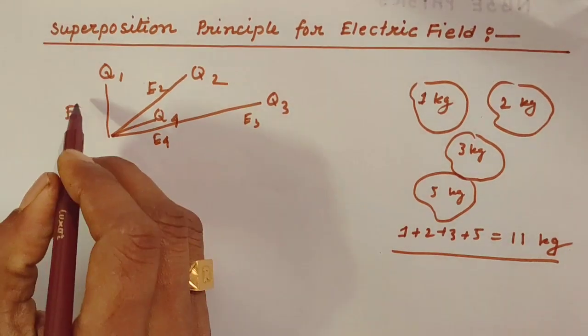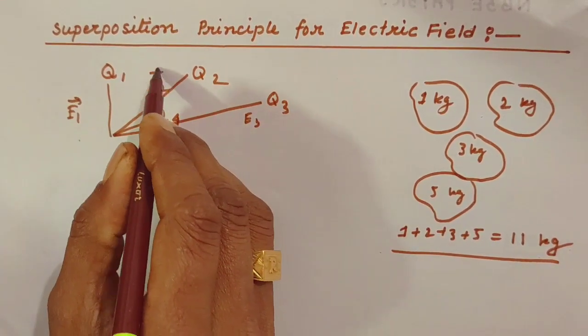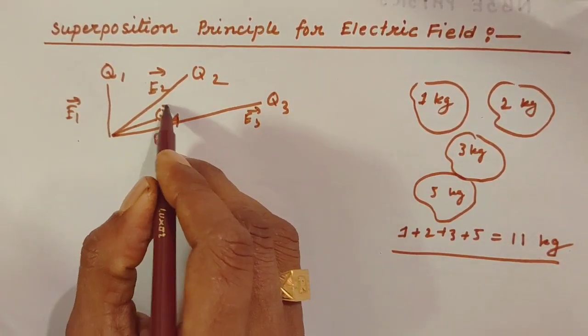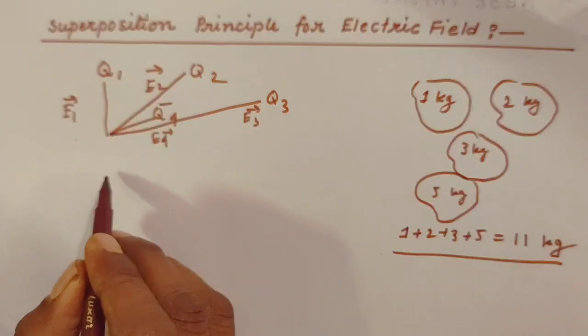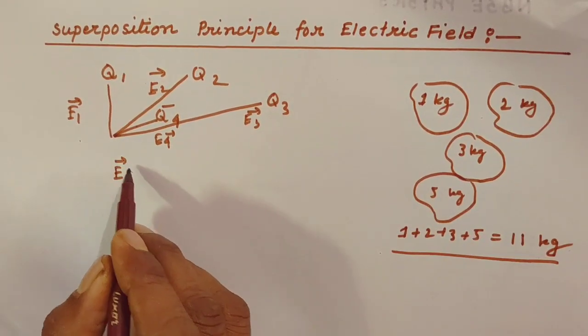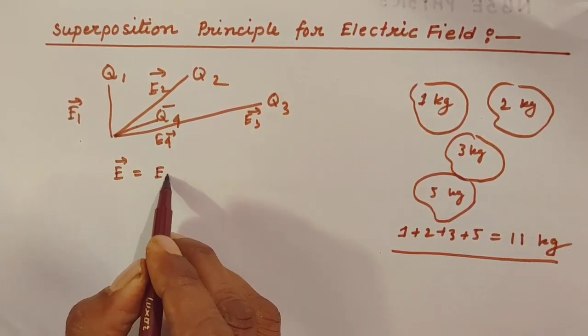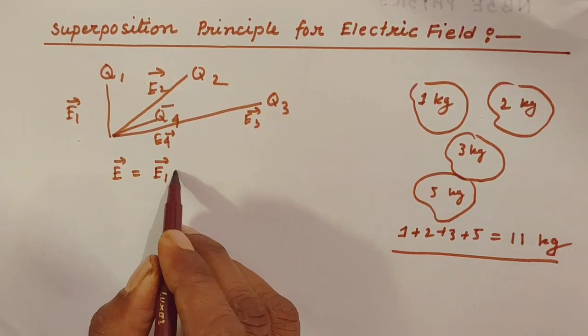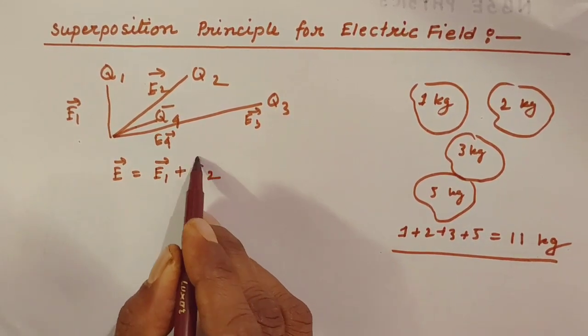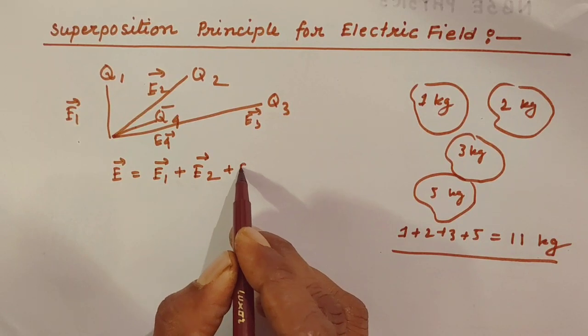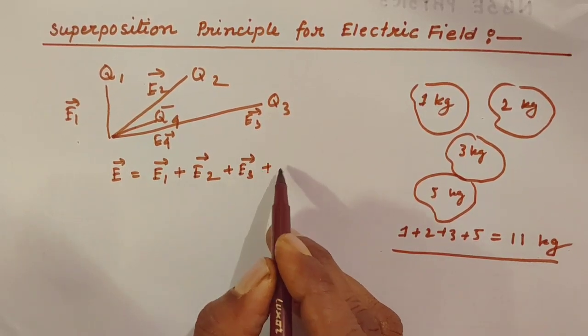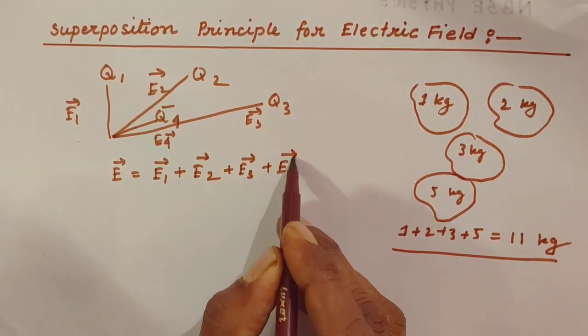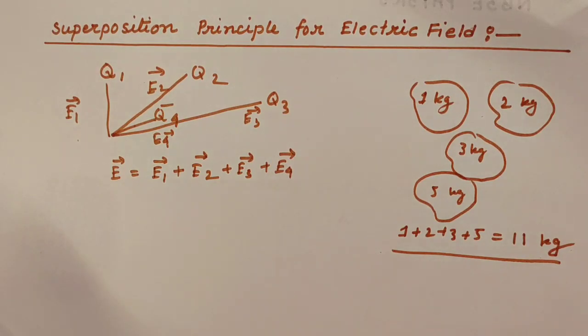That is, if these are the electric fields, then the net electric field will be the vector sum of all the electric fields for different charges. So we can write E equals E1 plus E2 plus E3 plus E4. If you have more charges, then it will go on similarly.